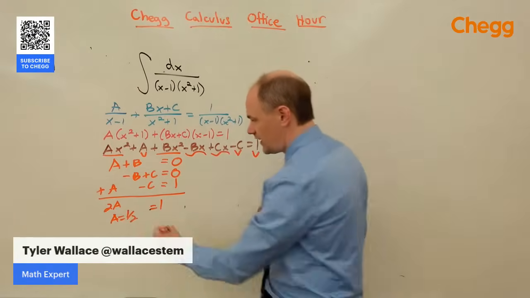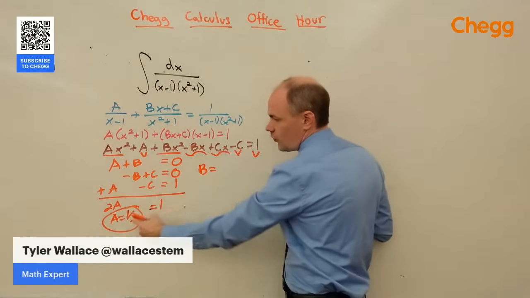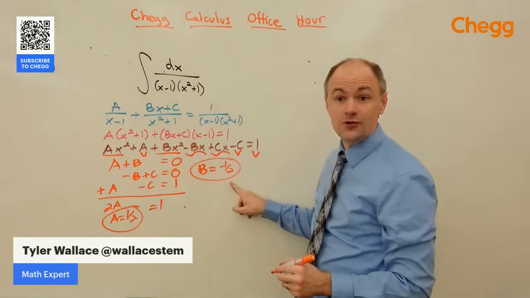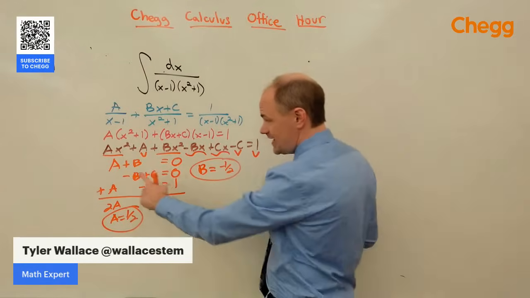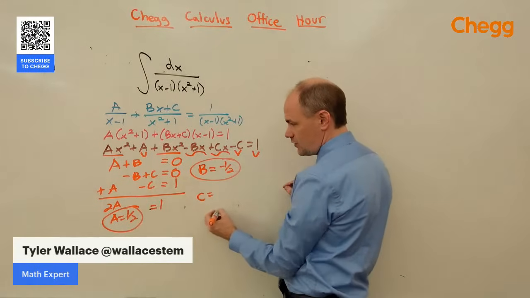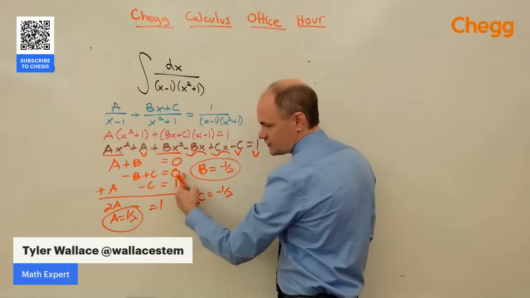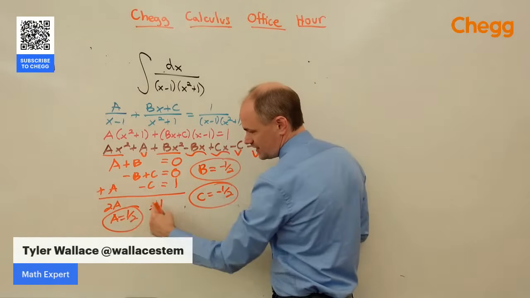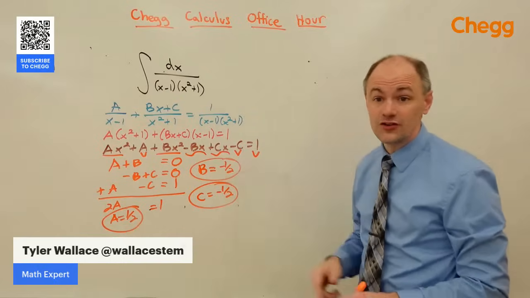Once I know that A is 1/2, A plus B is 0. So 1/2 plus negative 1/2 must equal 0, so B is negative 1/2. I also know that negative B, which makes it a positive 1/2, plus C equals 0, which means C must also be a negative 1/2, because if I add B to both sides, you get B equals C. And I can check it in this other equation, A minus C: 1/2 minus negative 1/2 is a positive 1. So I know these values are correct.